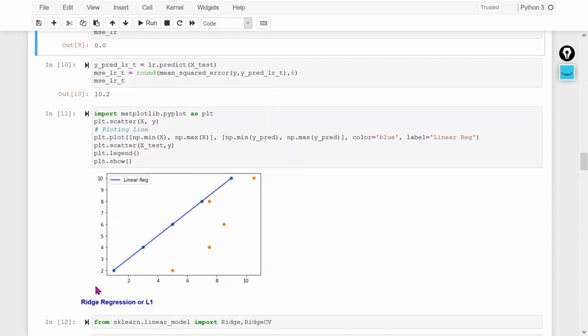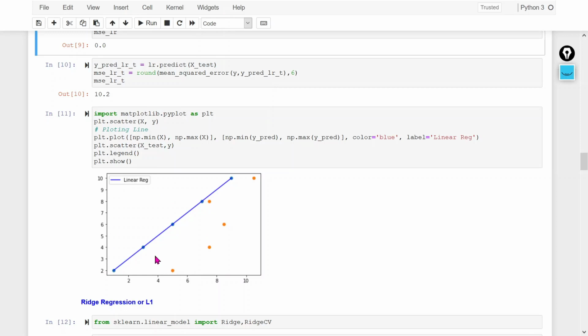That's why it seems like it overfits the training data set. It means it memorized the things. It did not learn, it memorized. That's why it is not performing well with the unseen data set. So it is not a generalized model.